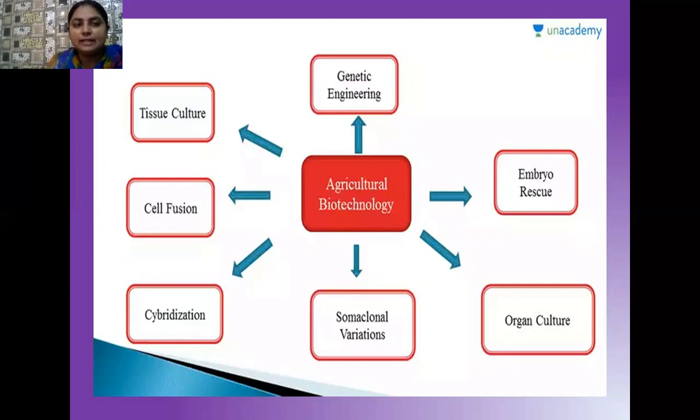Okay, students, embryo rescue is another technique in which we isolate the embryo from in vivo conditions and allow its growth in in vitro conditions. This is quite an important technique related to agricultural biotechnology. And the last one is organ culture. Here we can culture any organ of the plant. It may be root culture, shoot culture, or meristem culture. Meristem culture is very important because by meristem culturing, we can obtain a virus-free plant if the whole plant is suffering from some plant disease.